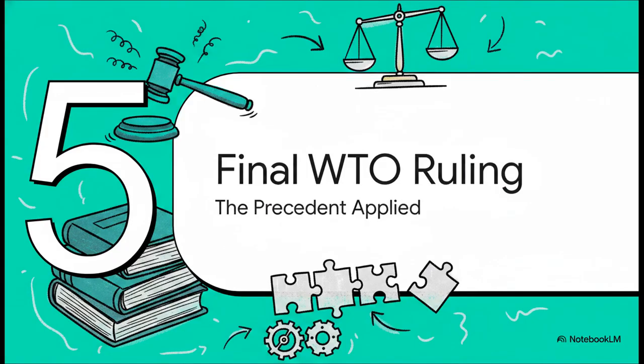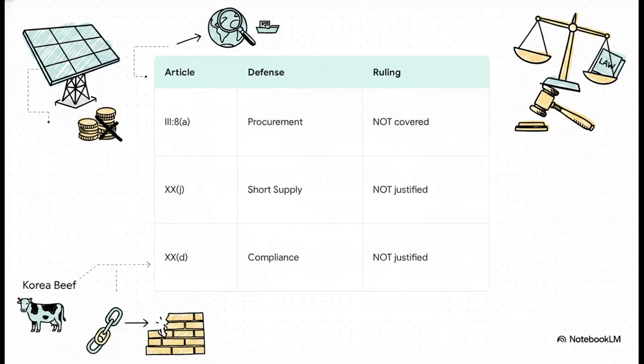Let's move to our final section, the final WTO ruling. Let's see how all of this came together. So here is how the final scorecard actually shook out. India's procurement defense failed because electricity and solar cells just aren't the same product. Their short supply defense failed because foreign panels were easily available globally. And their compliance defense failed because it simply couldn't pass that strict necessity test forged by the Korea beef precedent.